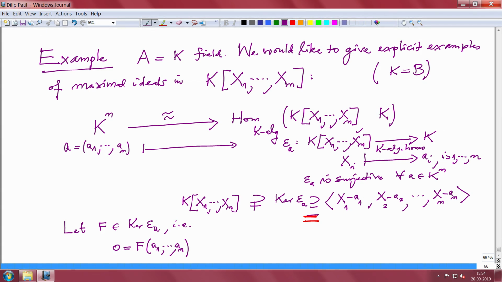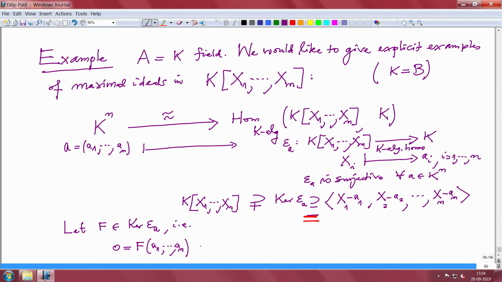I am offering one proof; the pure algebra people might find it a little more difficult, but it is obvious. Think of it as a polynomial function, and therefore it is a differentiable function.